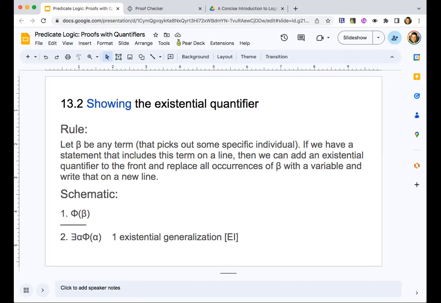If we have a statement that includes this term on a line, then we can add an existential quantifier to the front and replace all occurrences of beta, whatever the named object is, with a variable and write that on a new line. So basically, let's look at our old one, right?